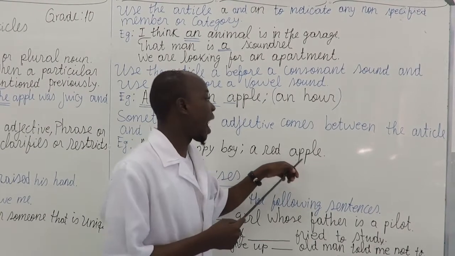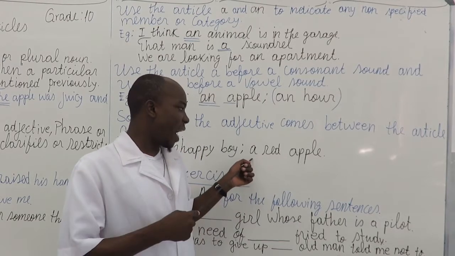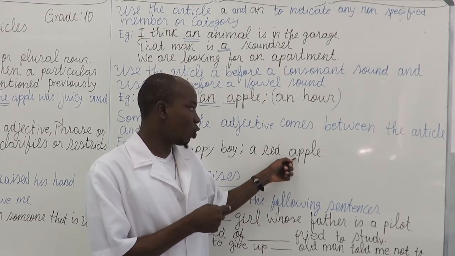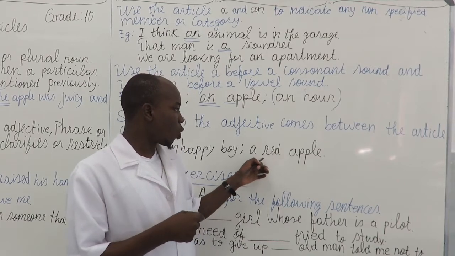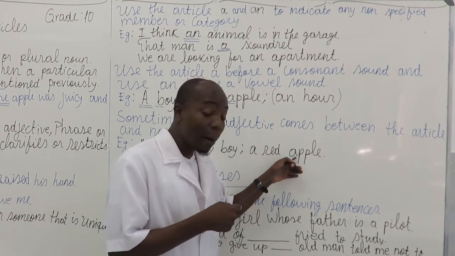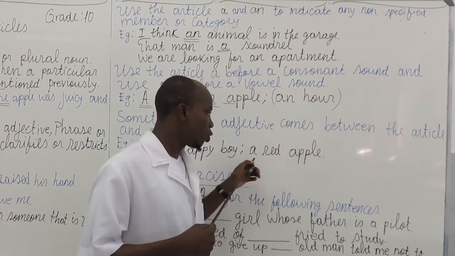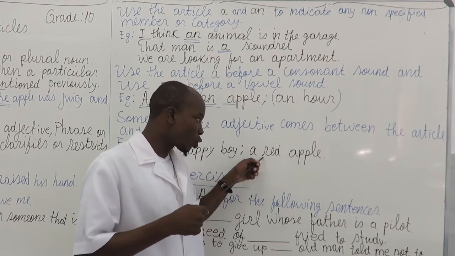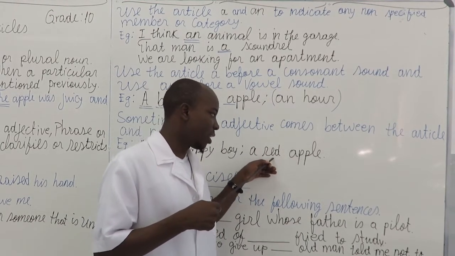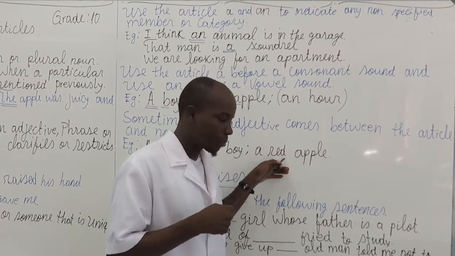And a red apple. We're not going to select an here for apple. No. We're selecting according to this particular adjective. So it is going to be a red apple. Not an red apple because of apple.